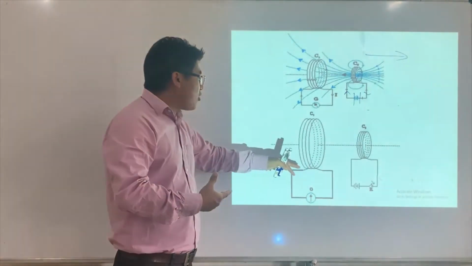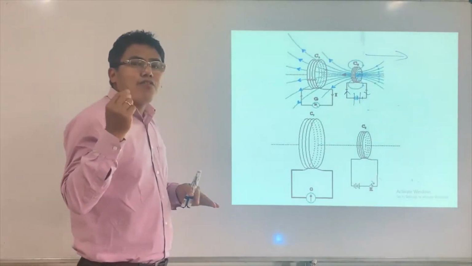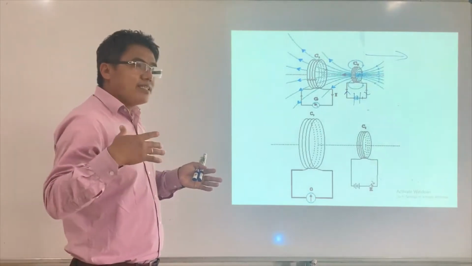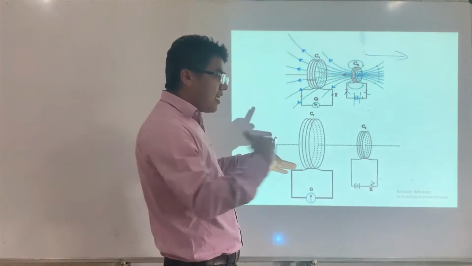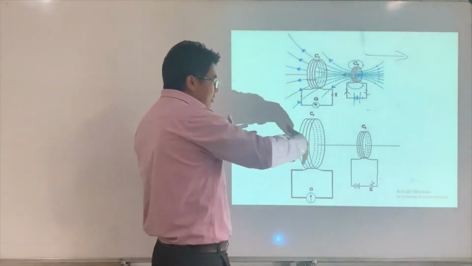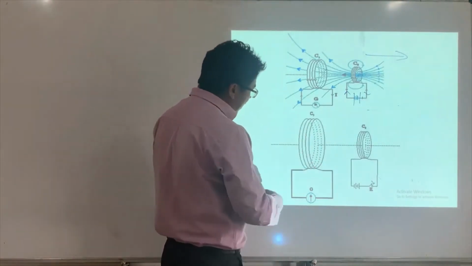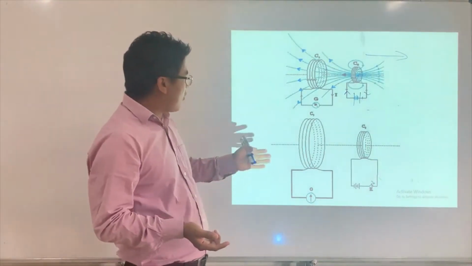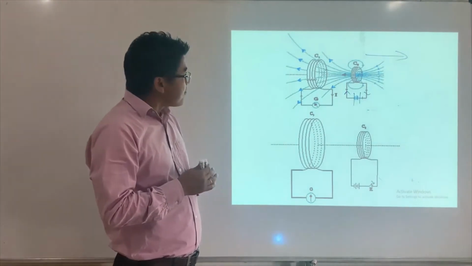So you will see a momentary current. There will be a current for a very short period of time, then it stops. That means there is a change, and the change is instantaneous, right? As soon as I close the circuit, there will be a magnetic field, and this produces a current, but no steady current. Just a momentary current, right? So this is the point.